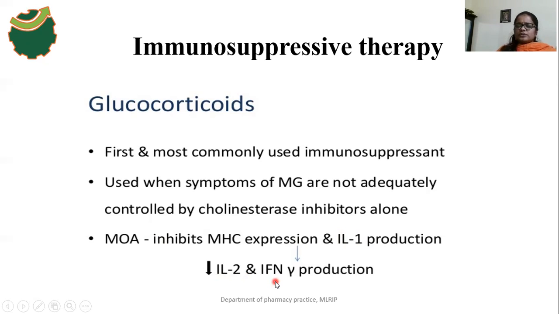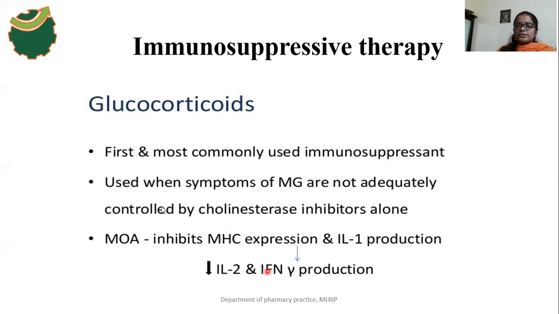These interleukins and interferons mediate the inflammatory reactions, which are one kind of immune mediated reactions. So these immune mediated reactions are suppressed by glucocorticoid drugs.